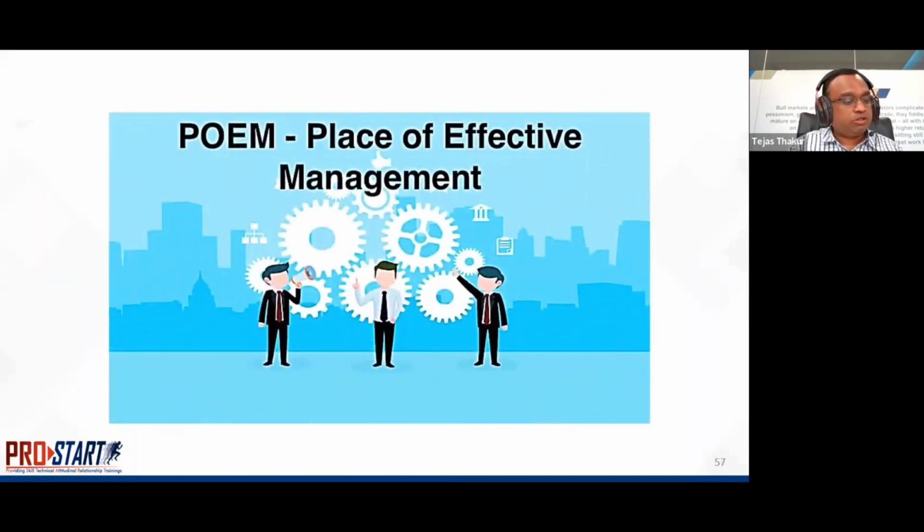The next point, as I discussed, was place of effective management. The place of effective management is a place where key management and commercial decisions that are necessary for the conduct of the business of an entity as a whole are in substance made. So, the place of effective management can be in India if substantially the whole management sits in India, or even if a board meeting of the directors is held in India, because that will decide where the decisions are being made.